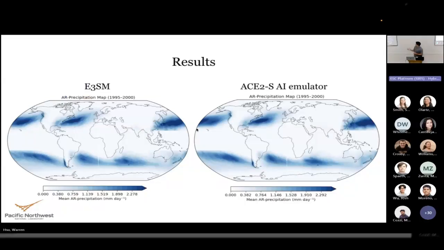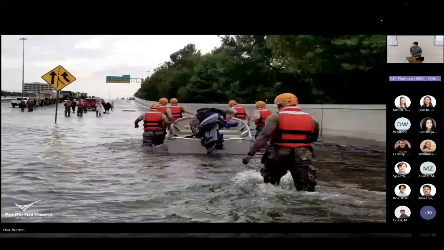AIs are trained on data instead, and our results show that the emulator achieves similar performance to E3SM when compared on precipitation caused by atmospheric rivers. And it did this while being far less computationally expensive. This means faster, cheaper forecasts. People will be able to more efficiently predict and prepare for future weather events. Water could be rationed out in times of drought, and damage caused by flooding could be mitigated in advance.